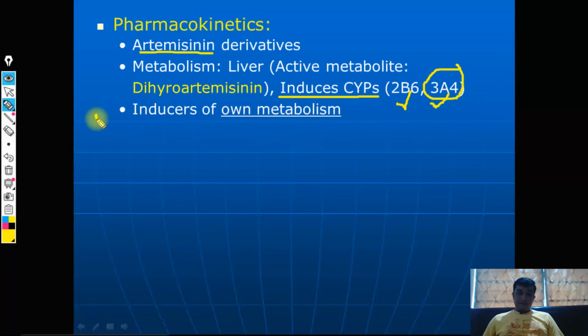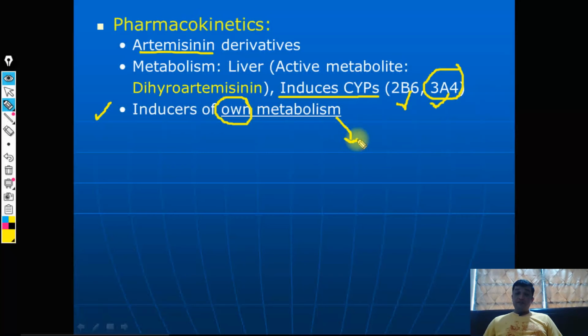Additionally, it is a rare example where it induces its own metabolism. You will find only a few examples in pharmacology where the drug induces its own metabolism. For example, carbamazepine, an anti-epileptic drug, is an inducer of its own metabolism. Similarly, artemisinin also induces its own metabolism, and with consecutive doses, almost a 5-fold increase in the metabolism of artemisinin has been reported. So, dose adjustment with consecutive doses you definitely need to consider.